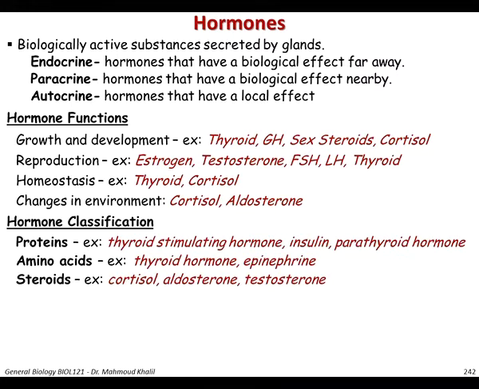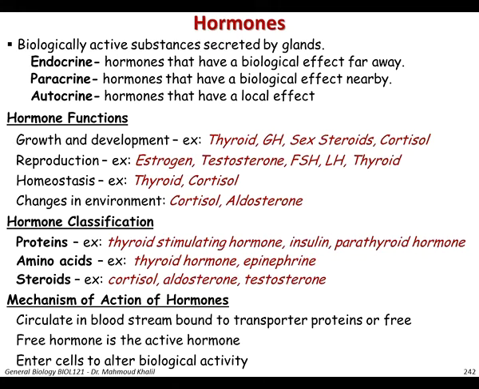Hormones can be classified as either protein in nature, mainly consisting of amino acids, or steroids. Protein examples are thyroid stimulating hormone, TSH, insulin, and parathyroid hormone. While for amino acid derivatives, it's like epinephrine, which is actually adrenaline, and the thyroid hormone. For the steroids, examples are cortisol, aldosterone, and testosterone.